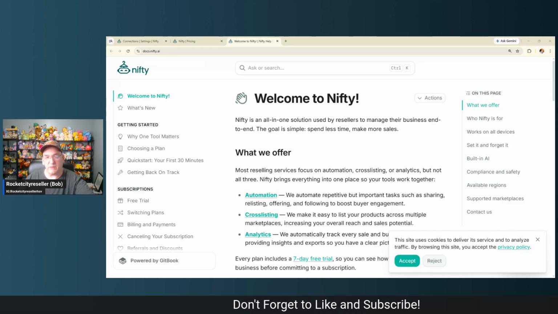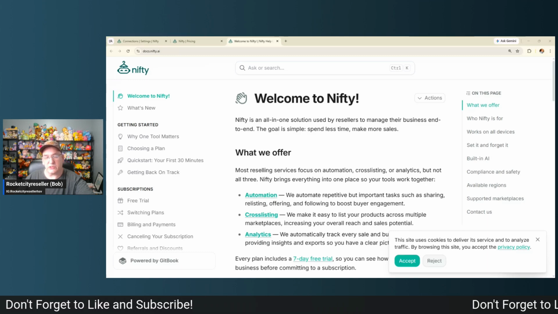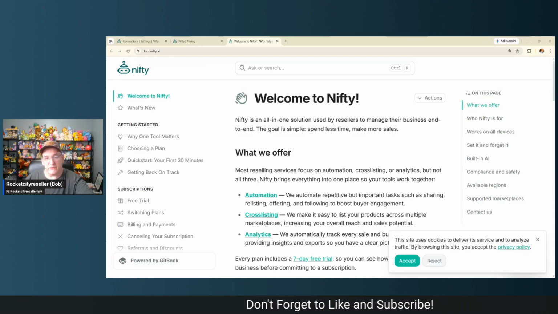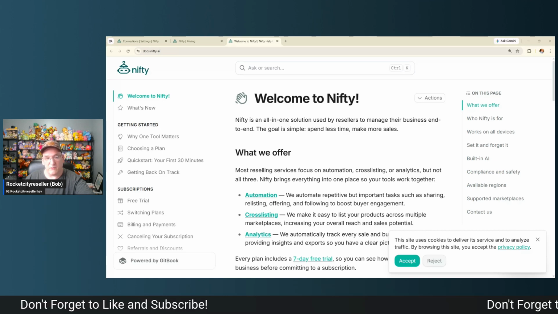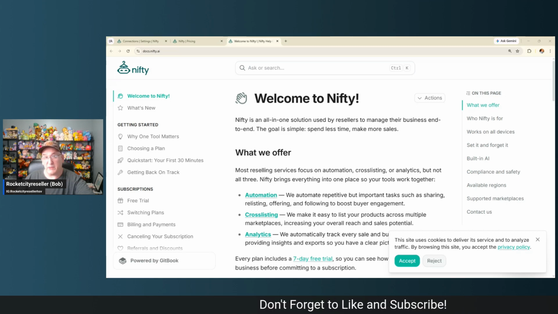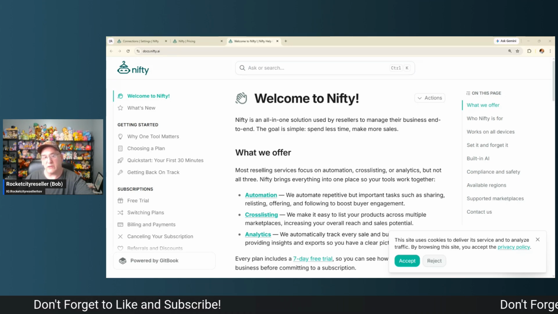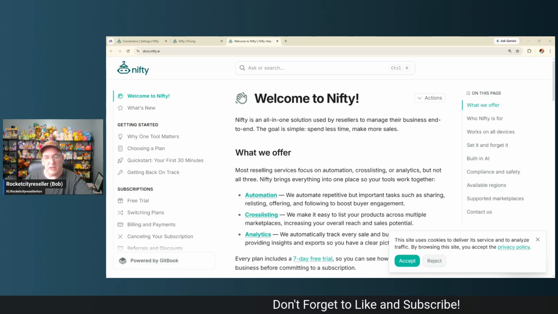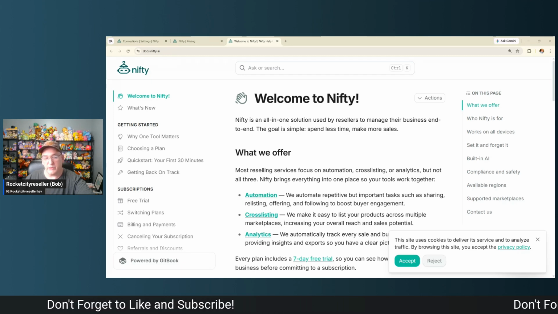Cross-listing, can't say enough about cross-listing if you're not doing that. Basically, think of it as distribution. You don't ever want to put all your eggs in one basket. You want to make sure you're diversifying across platforms, because if something were to happen with your platform, and we'll get into a little bit of what happened with us in Depop along the journey, and that revenue stream closes off on you, you want to make sure that you have options so your business can continue to grow and also get sales. So can't say enough about the automation and cross-listing piece.